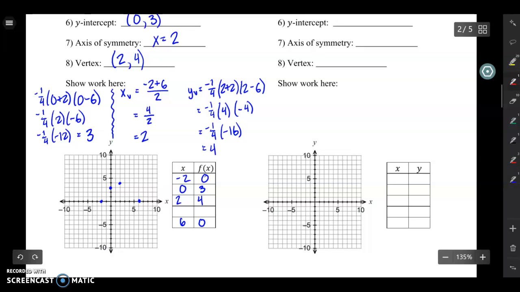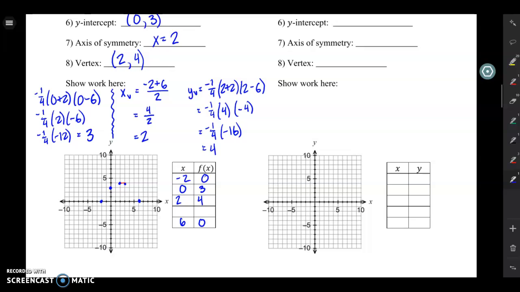So I want to figure out one other point on the right side of my vertex. I'm going to go over 1, and then normally I would go down 1. But since my a value is 1/4, I'm just going to go down 1/4. So I'm just going to go down a teeny bit. I'm going to get a point right there.